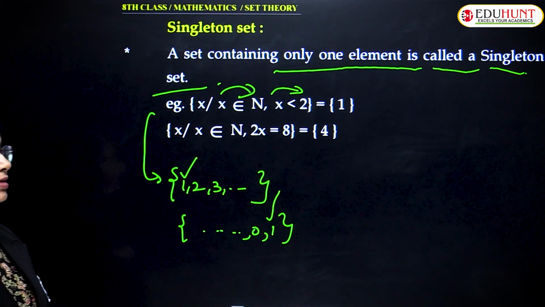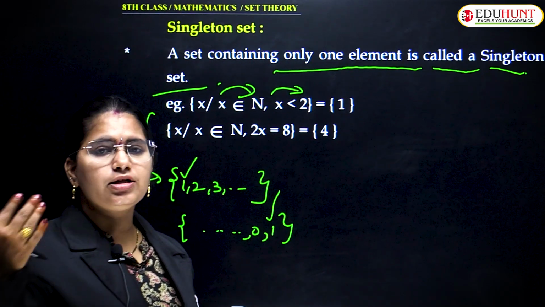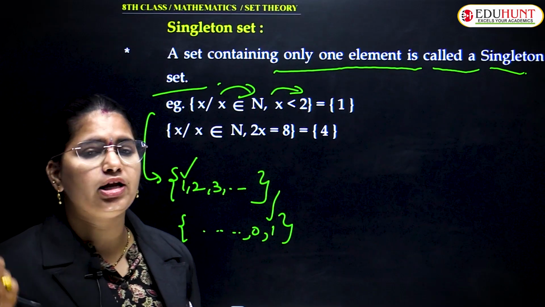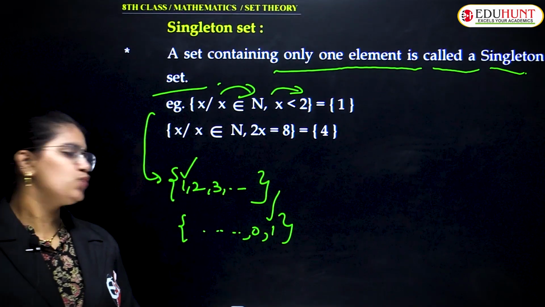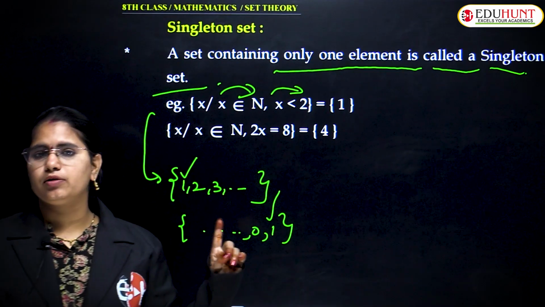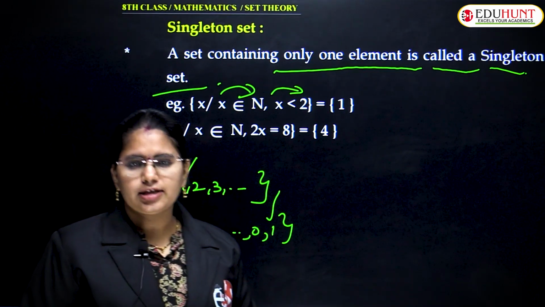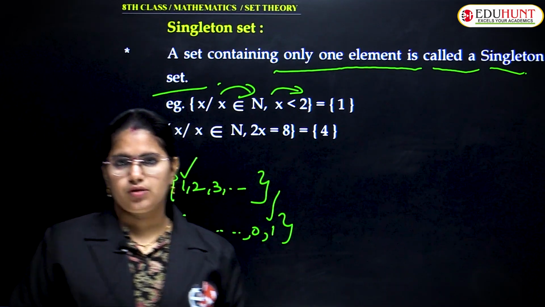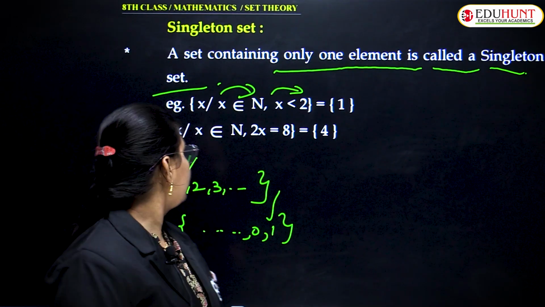Correct? x is a natural number and x must be less than 2. Is there an element that satisfies both cases? Yes, we do have one, that is 1 over here. We can find only a single element. In that case we can conclude those are singleton sets. What type of sets are those? Those are singleton sets. Done.